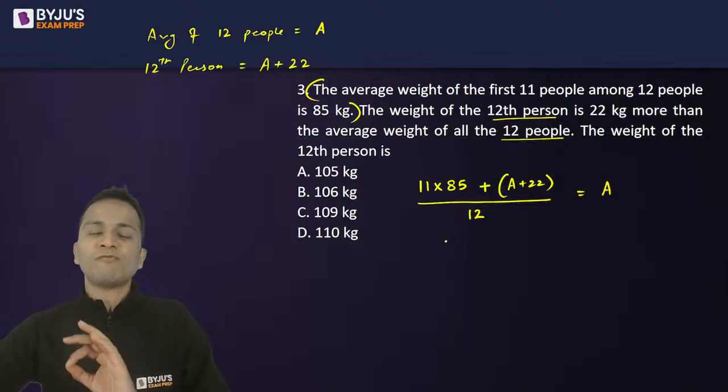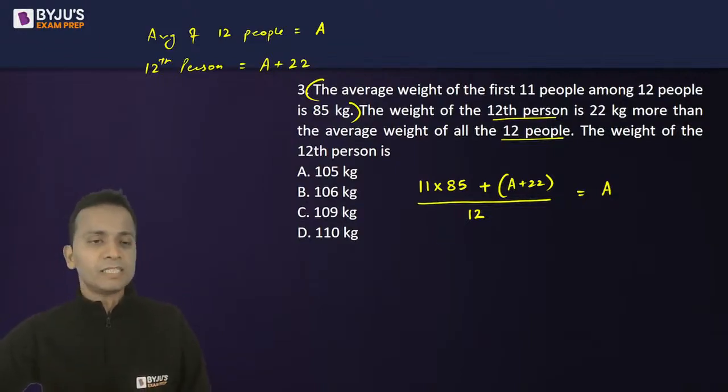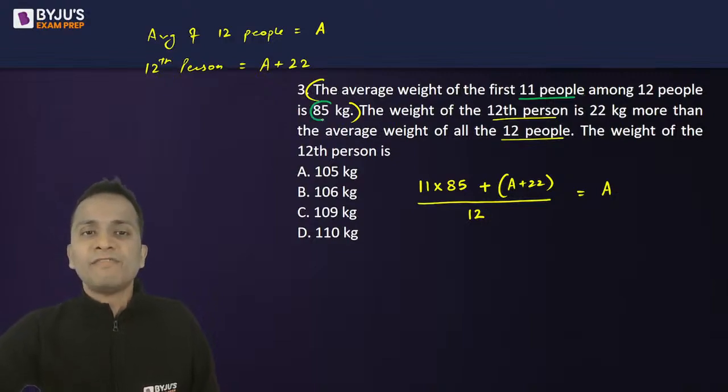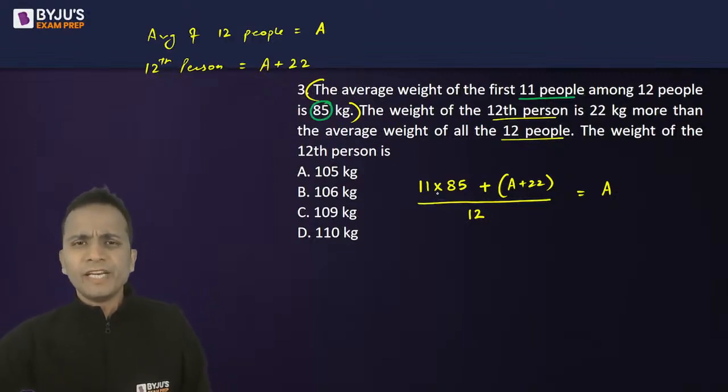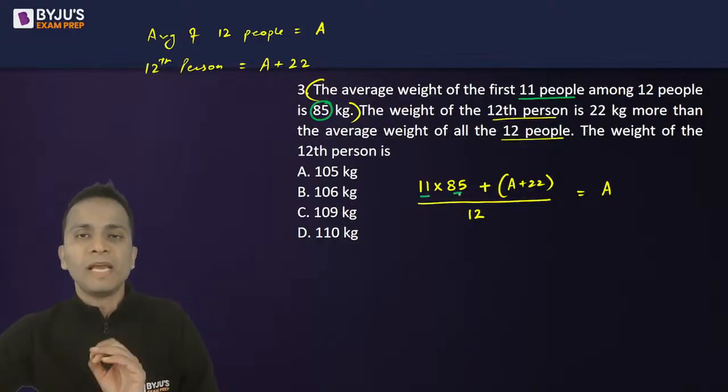Now what you have to do is cross multiply, get the value of A, and mark the answer. I'll repeat this statement again. The average of the first 11 people is 85 kgs. So the sum of the weights of these 11 people should be equal to 11 multiplied by 85.